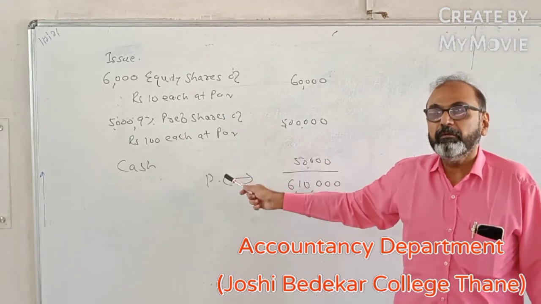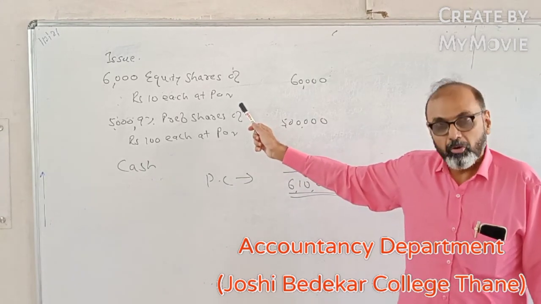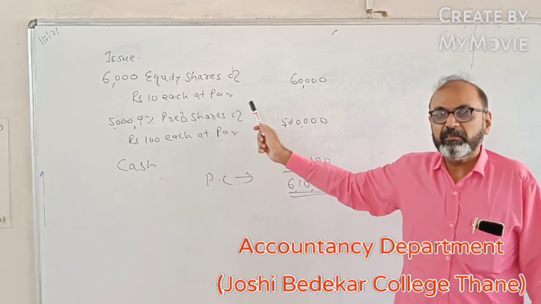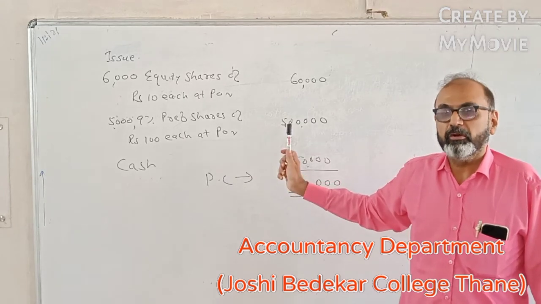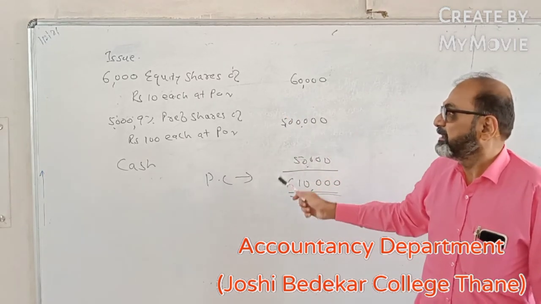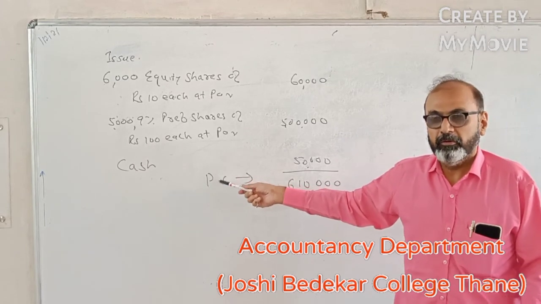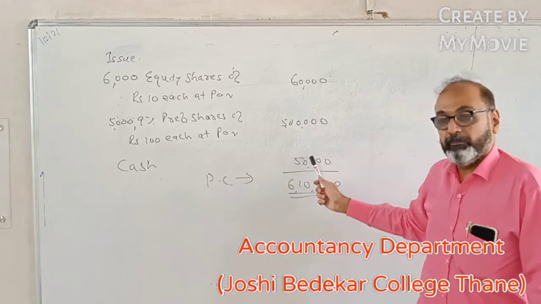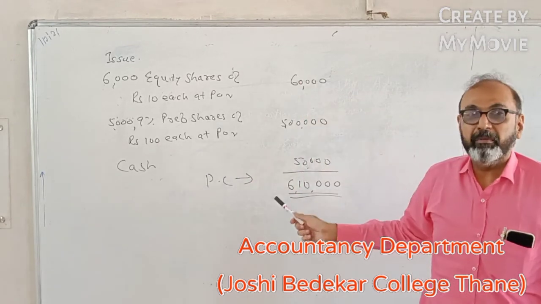The PC statement will comprise only and only the component of shares and cash. Shares can be both equity shares as well as preference shares, and cash can be paid to the shareholders. This is what will come in the cash, or in this digital era, you can say bank balance also. If some checks are issued or if the amount is transferred to their account, that will be forming part of your PC. This is your net payments method.